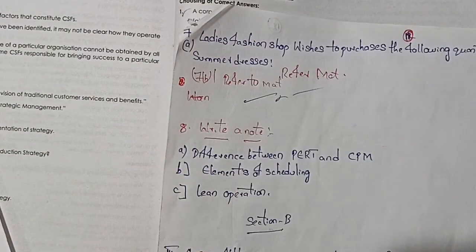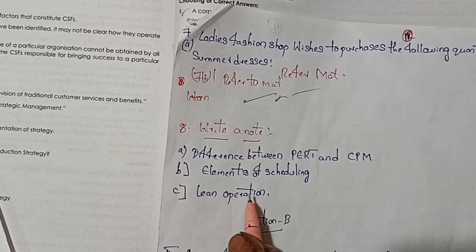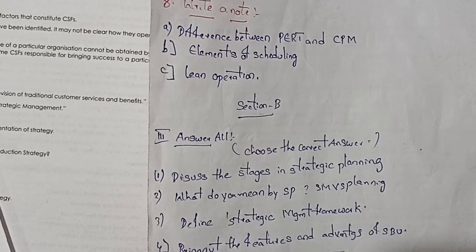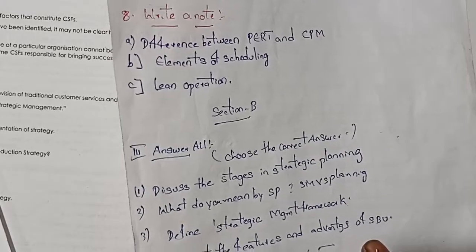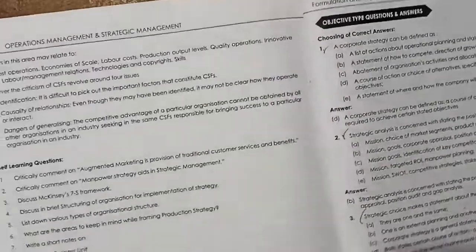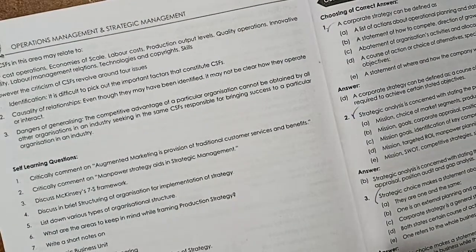In operations management: the difference between PERT and CPM, and elements of scheduling and lean operations. In section B, strategic management: discuss the stages of strategic planning. What do you mean by strategic planning, and strategic management versus strategic planning? Define the strategic management framework. Bring out the features and advantages of strategic business unit, that is SBU, strategic business unit.